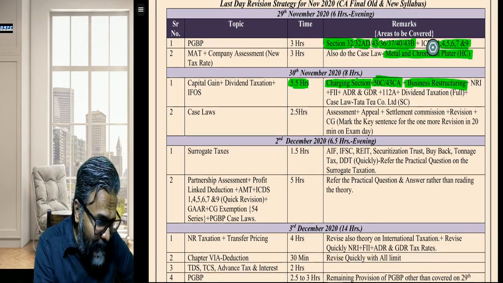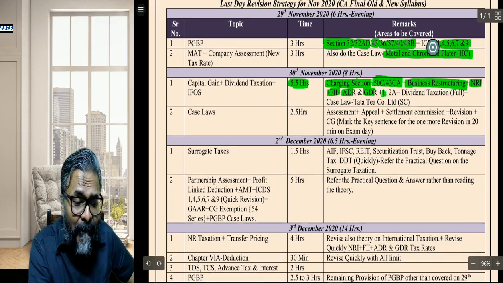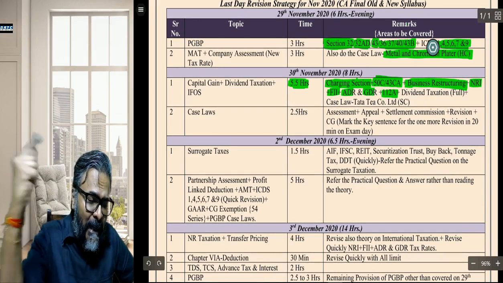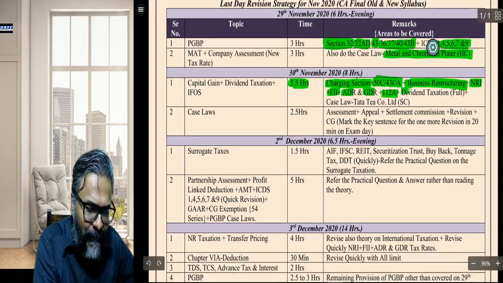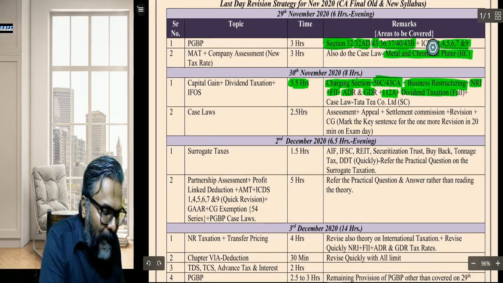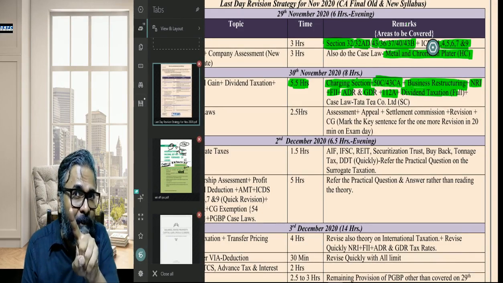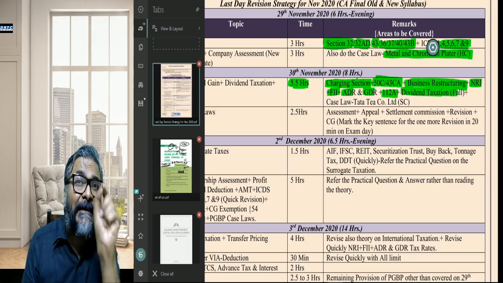After that, students, NRI, foreign institutional investment, ADR, GDR, 112A, and dividend taxation in full. The dividend taxation, students, in full. So I have marked this for capital gains. Do you know, students, one thing is missing in this for the capital gains part, and that is your exemption.